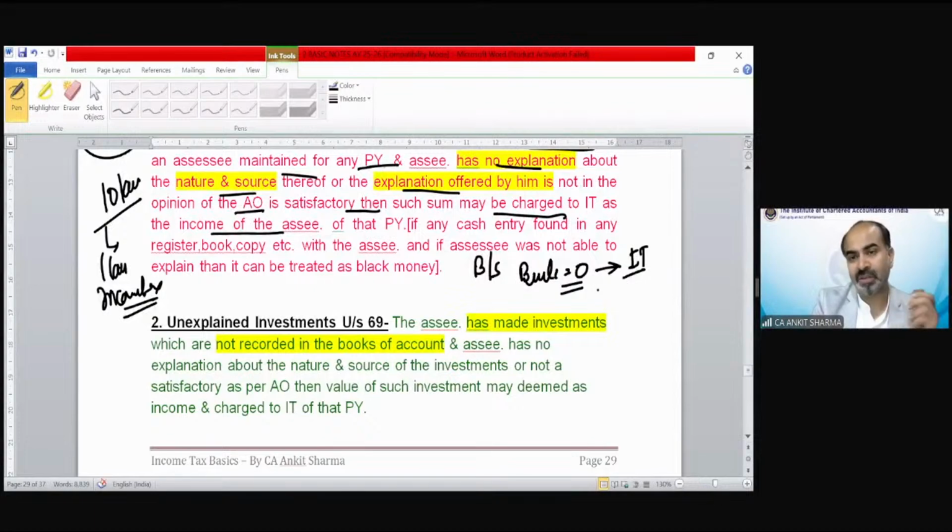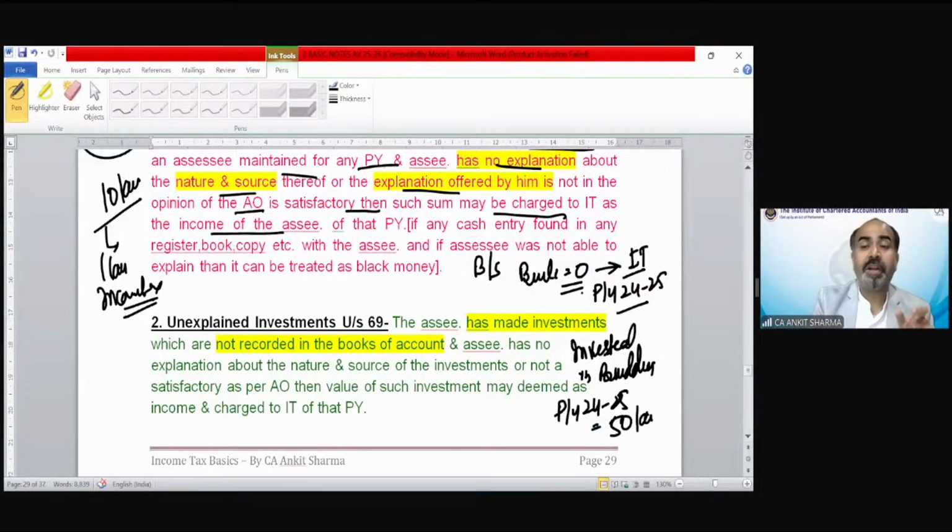After 3-4 years, and suppose this is for previous year 24-25, income tax has made a raid on your house or office and found that you have invested in a building. You have the registry copy of that building, which was invested in previous year 24-25, and the value is 50 lakh rupees. But in the 24-25 income tax details, you have shown building value 0.